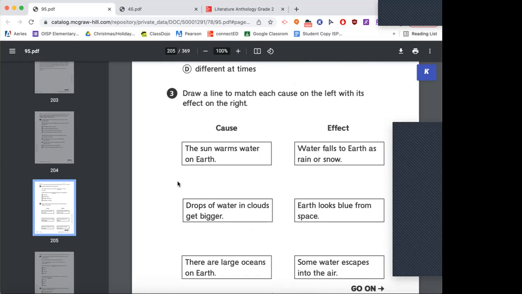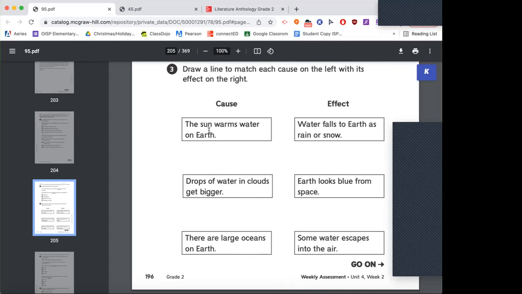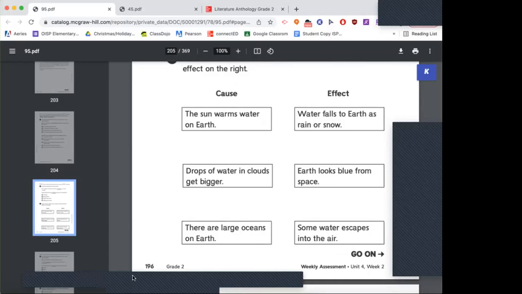Okay, draw a line to match each cause on the left with its effect on the right. So because the sun warms water on Earth, what happens? So like if you guys have ever spilled water on the floor when it's really hot, the water looks like it disappears, right? But if that's not what's happening, where is that water going? The air. Very good. So what you would do for this one tomorrow, it's going to be a matching one, but I'll just do it this way for you guys.